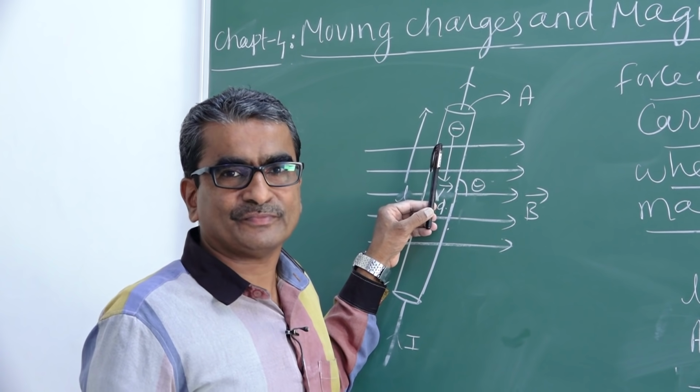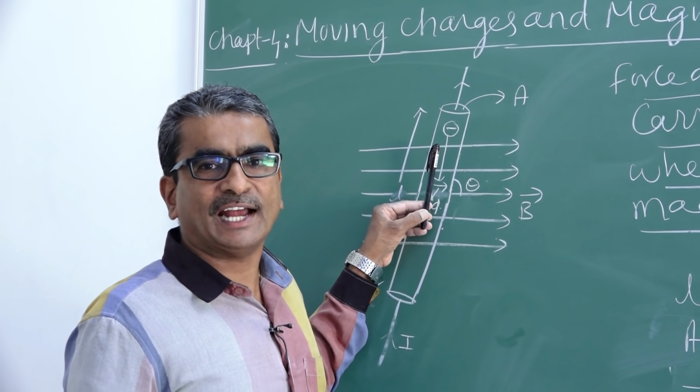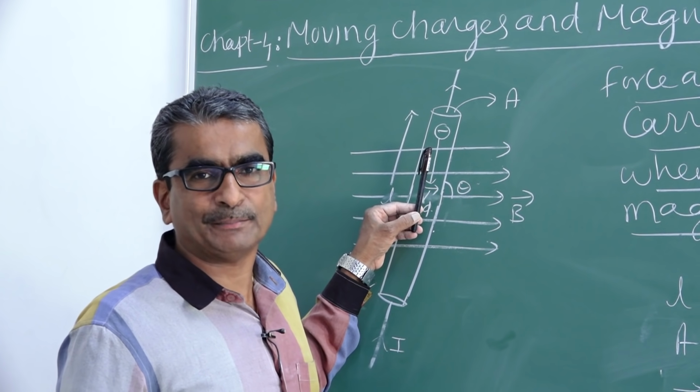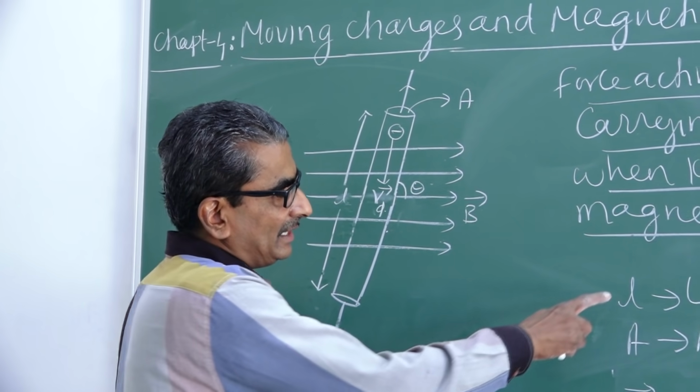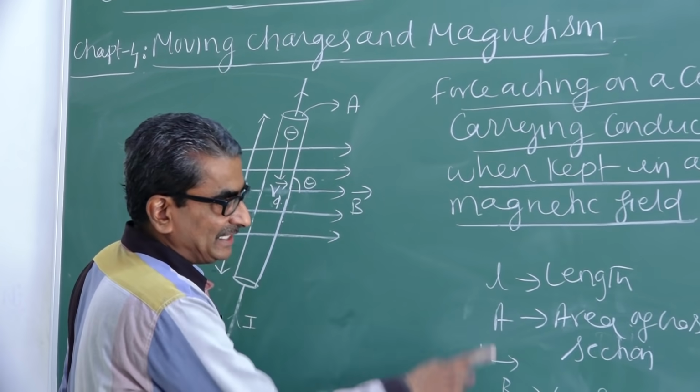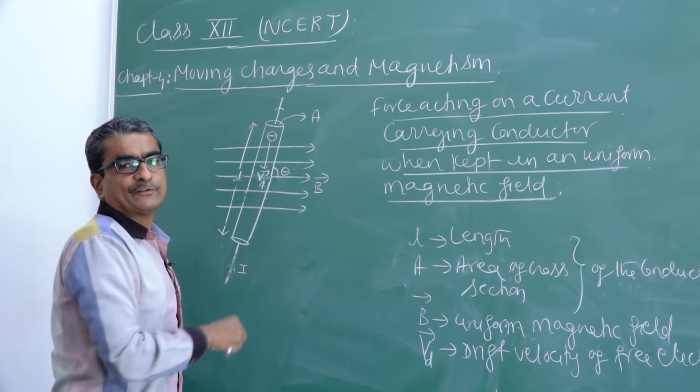What is that force? Let us derive one expression for the magnitude of the force acting on the conductor carrying current kept in a uniform magnetic field. Consider like this: L is the length of the conductor, A is the area of cross section.